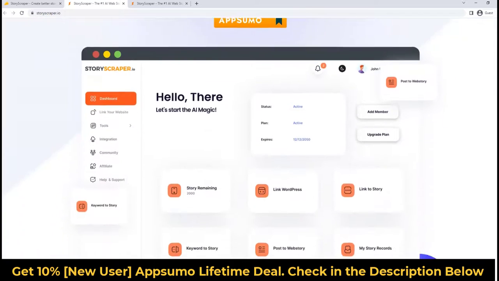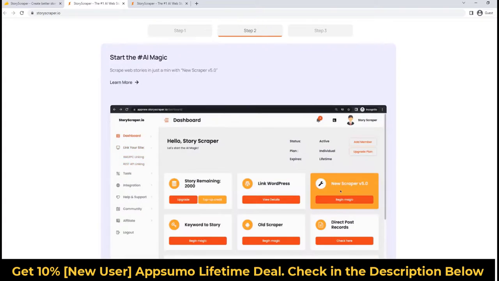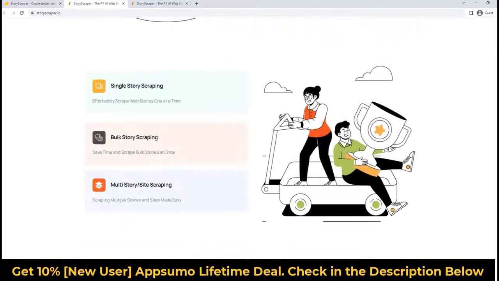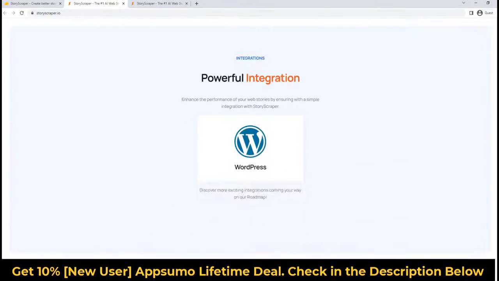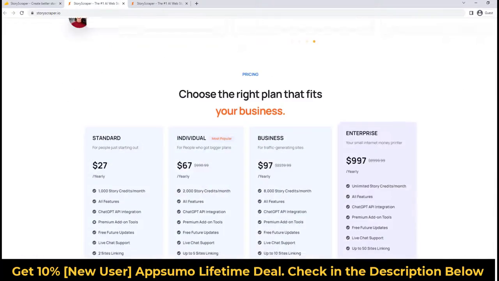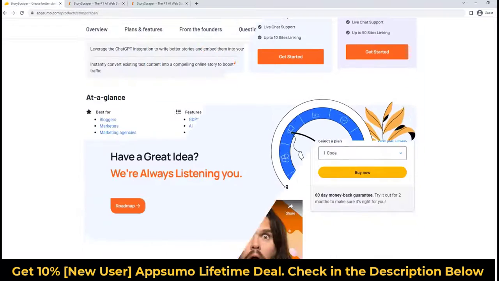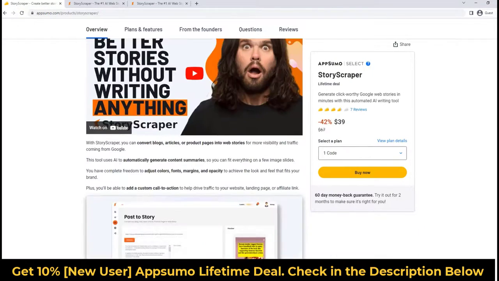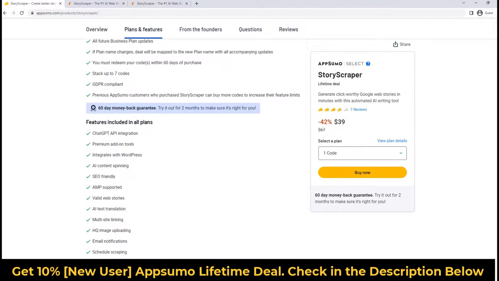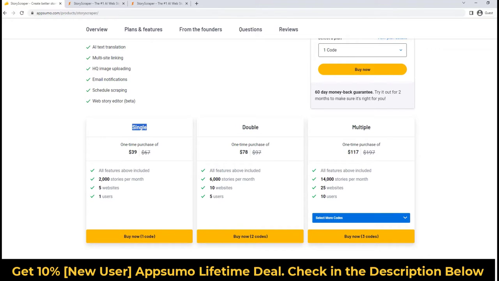StoryScraper is an AI tool that converts existing content into web stories for WordPress sites. It uses AI to generate content summaries and allows users to customize the look and feel of their stories. The tool can create web stories about trending topics and can scrape popular images and articles to connect with audiences. Users can also convert web content from anywhere on the internet into their own stories and translate them into dozens of languages. StoryScraper offers pre-built templates for different industries and integrates with ChatGPT for well-written content. The tool connects to WordPress sites via plugin or REST API for easy embedding.